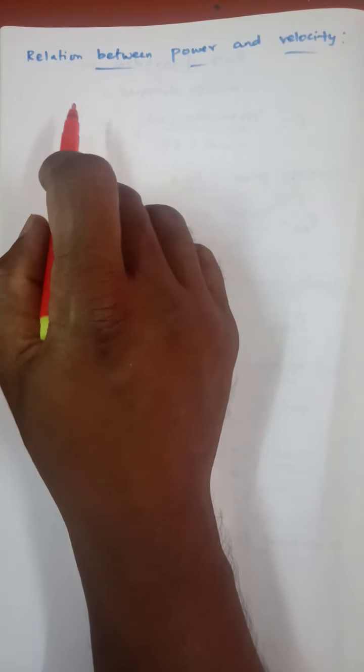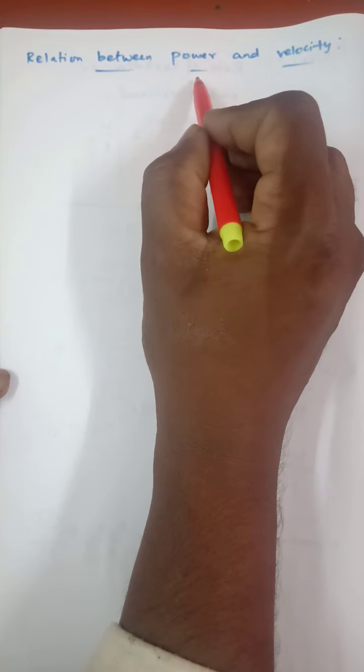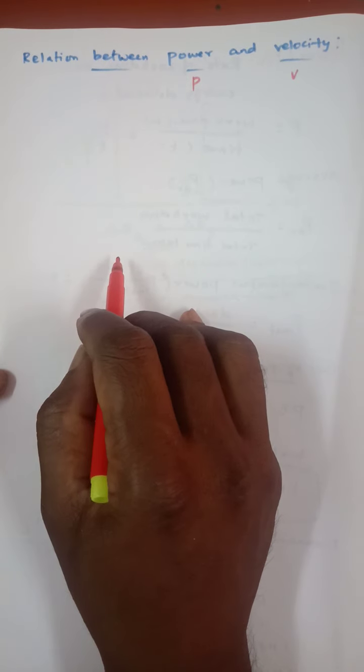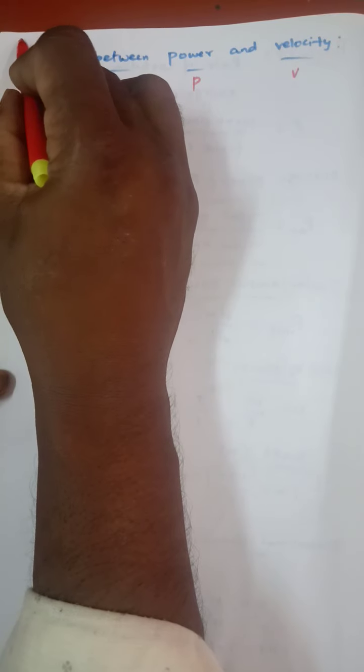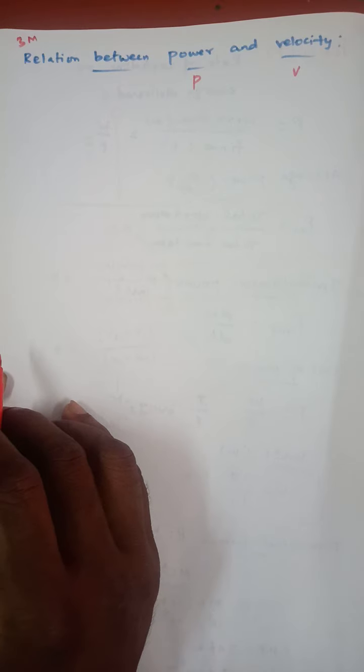Next we will see what is the relation between power and velocity. So the symbol of power is P, the symbol of velocity is V. So we have to derive the relation between P and V. This is an important 3-mark question. Okay. So first we are getting it from the work done formula.